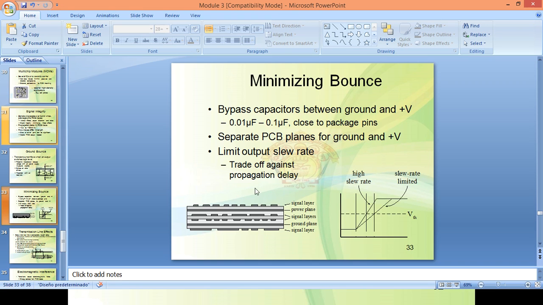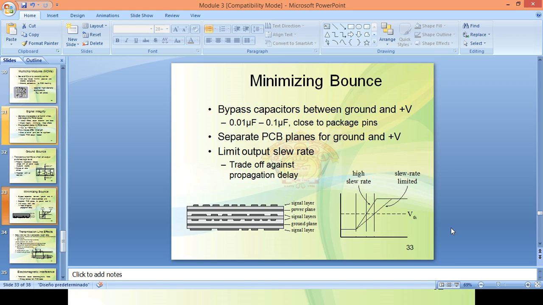Here you can see that if the slew rate increases, then automatically the frequency will increase. This is high slew rate and this is slow slew rate. The time required to change the logic levels, from 0 to high or high to 0, is the slew rate. If it increases, the propagation time increases, so it will decrease the frequency, and there should be a trade-off. Depending upon the requirement, we have to select either one.